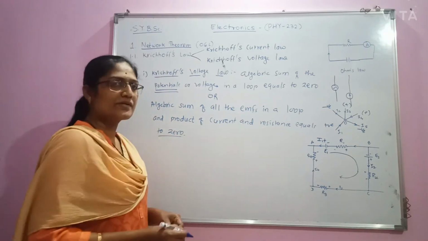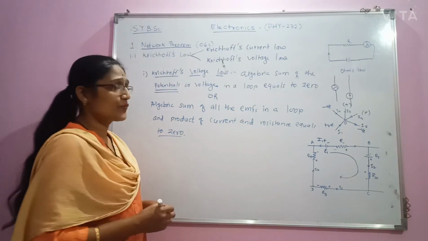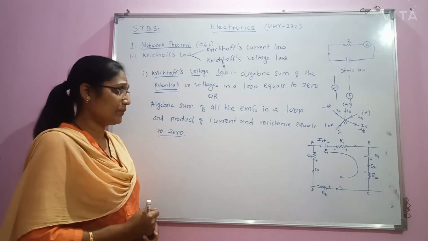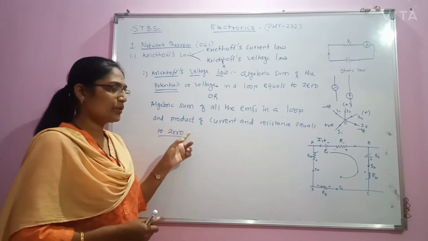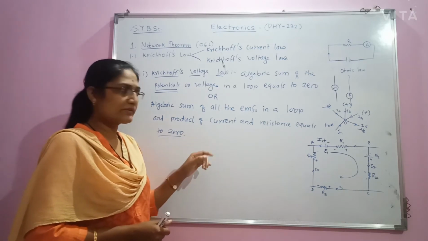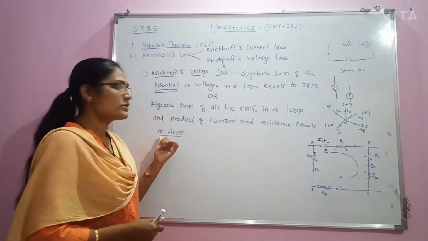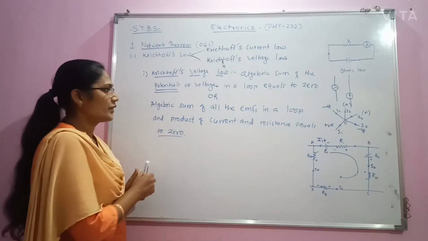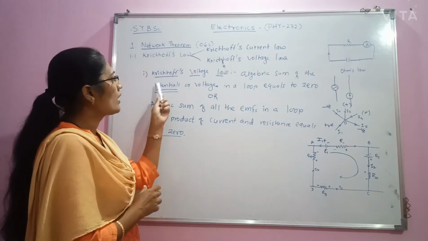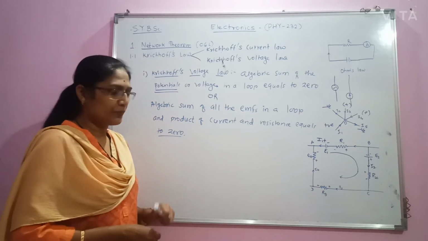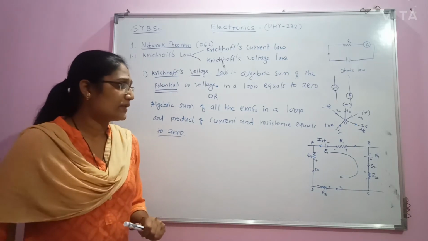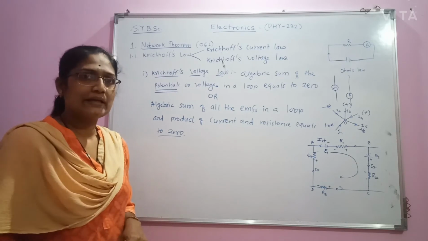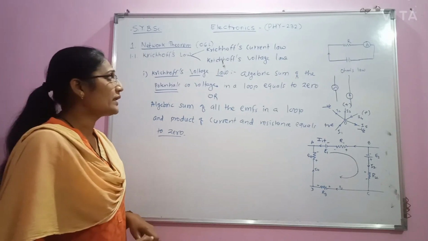This is another statement of Kirchhoff's voltage law, that is, the algebraic sum of all the EMFs in a loop and the product of all the currents and resistances equals 0. This is another statement of Kirchhoff's voltage law.